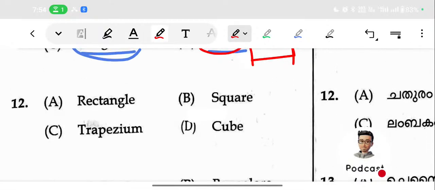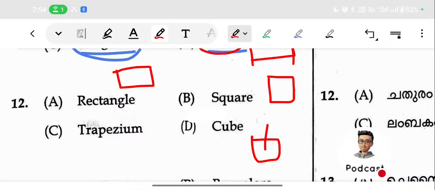Rectangle, square, trapezium, cube. Can you find out any relation among them to find the odd one? Just draw the figure, then you will understand. So this is a rectangle, then this is a square, then this is a cube, something like this, then trapezium is something like this.